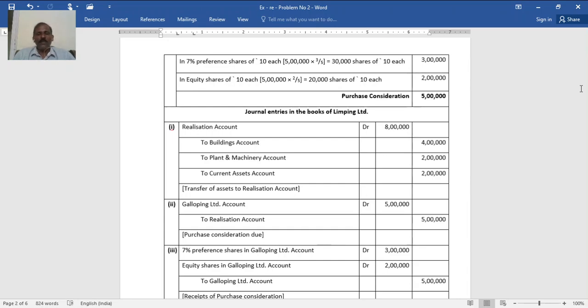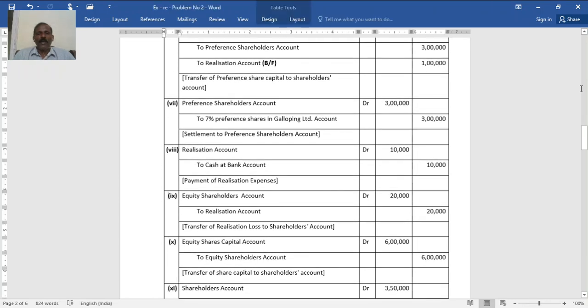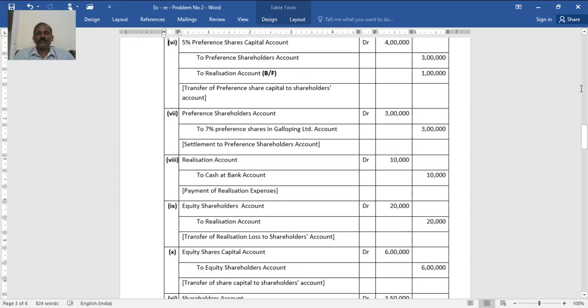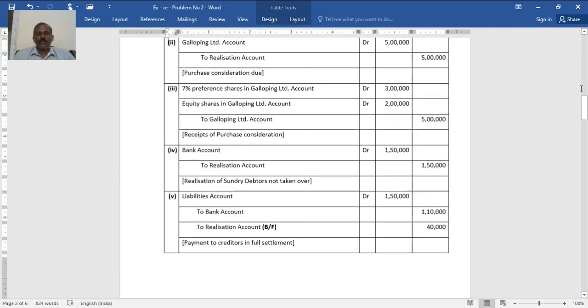Then this is settled by the issue of 7% preference shares for 3 lakh and equity shares in Galloping Limited 2 lakh, total 5 lakh settled. Then bank account debited to realization account, debtors realized, when assets realized, bank to realization account 1 lakh 50,000. Then liabilities paid here 1 lakh 50, liability book value paid just 1 lakh 40.